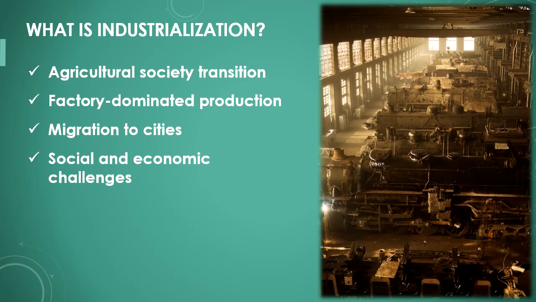Industrialization refers to the transition from a society primarily based on agriculture to one in which machines and factories dominate production. This process began in Great Britain and later spread to other countries. Many people moved from rural areas to cities to work in factories. This created new job opportunities, but also significant social and economic challenges.